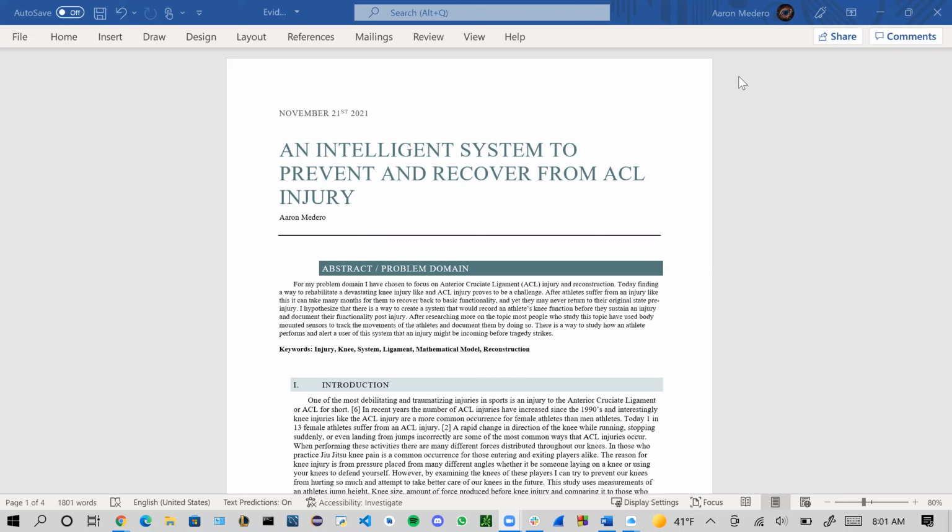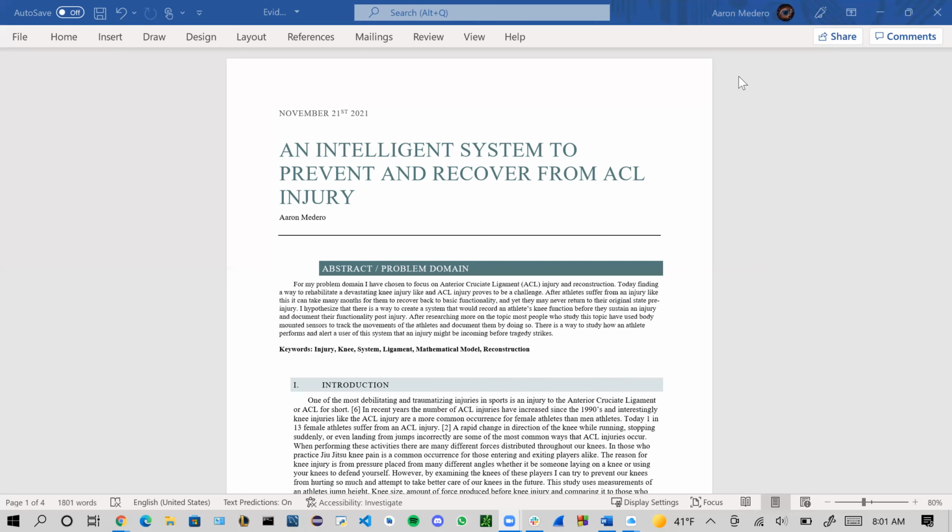This research paper is on ACL injury and reconstruction. The ACL stands for the anterior cruciate ligament, and we all have two of them located in both of our knees. This topic stuck out to me because in my sport of jiu-jitsu, many of the people there speak about their constant knee pains, and a few of them have actually completely torn their ACLs. Looking into a way to prevent this from happening to me and others seemed really important.